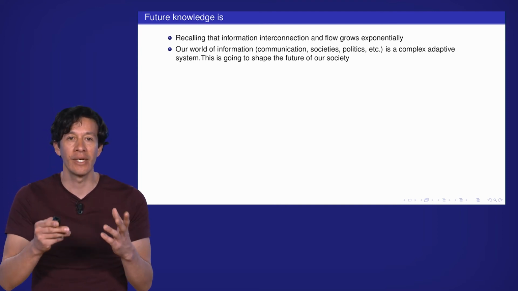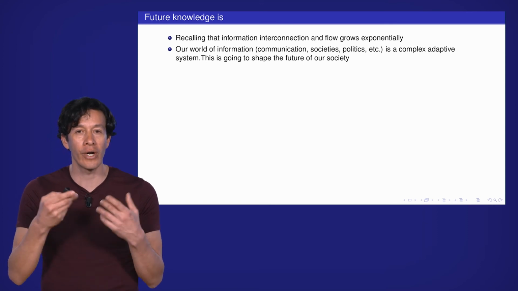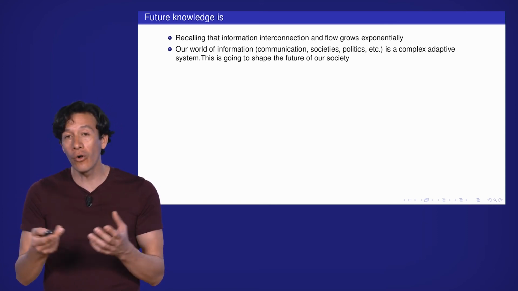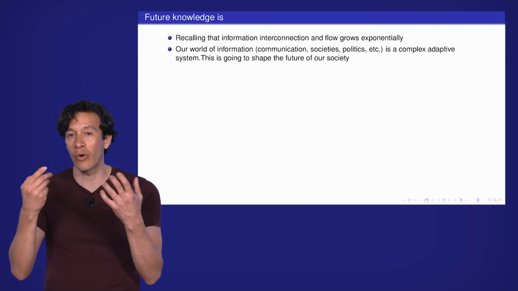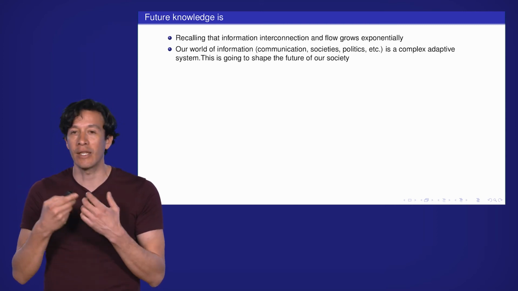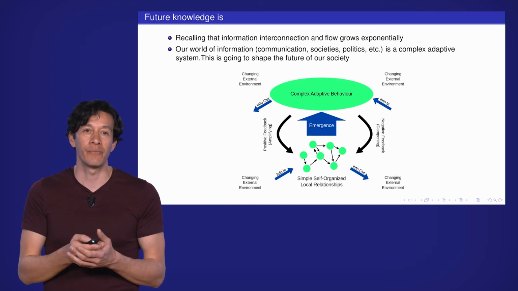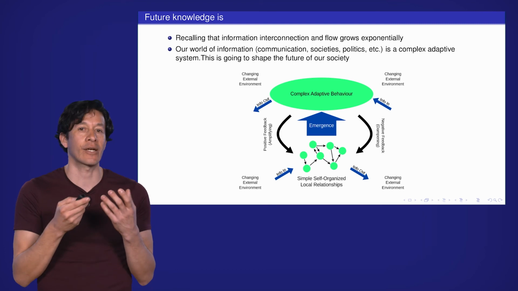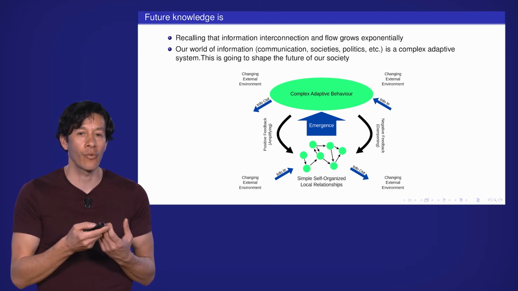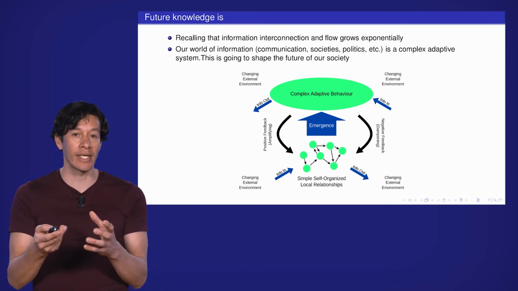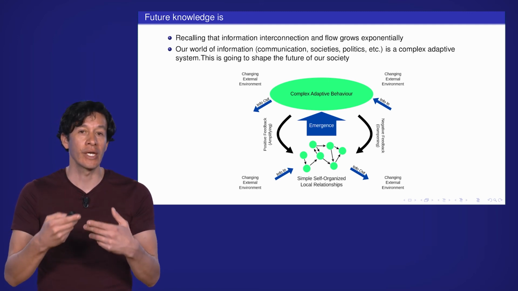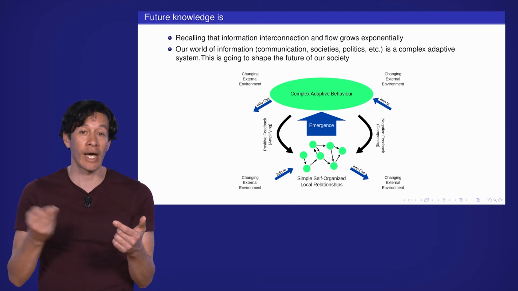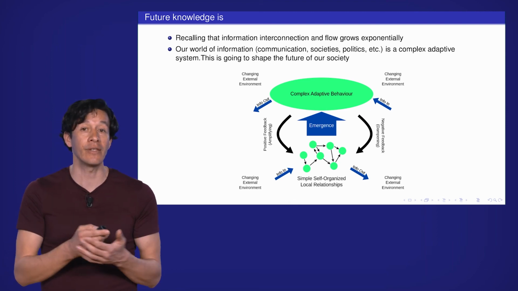The fact that information is flowing faster and faster is starting to change all our structure of communication, all our social rules, the politics, and all that. So we need to start thinking about the world as a complex adaptive system, where there are local self-organized relationships that emerge, creating this complex adaptive behavior that feeds back positively and negatively in the very entities.